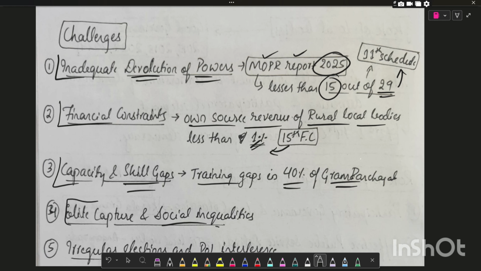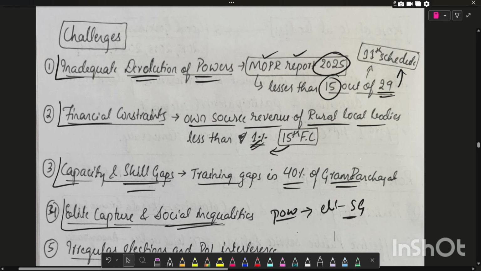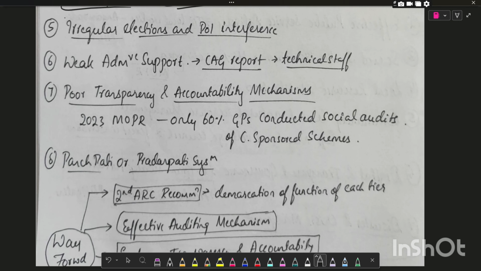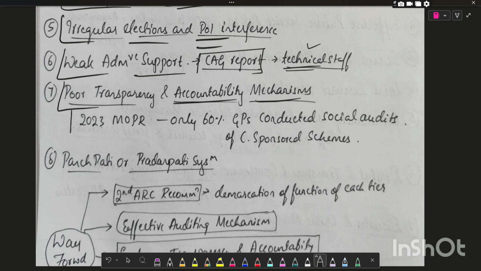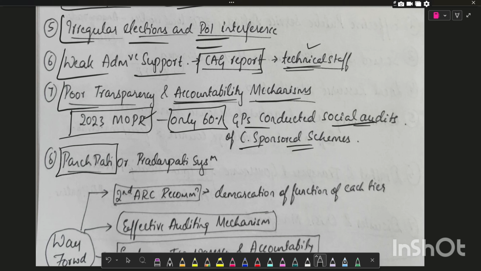Next one is elite capture and social inequalities, where powers of panchayats are captured by certain elite social groups. And next important challenge is irregular elections and political interference. Weak administrative support. According to the CAG report, there is a lack of technical staff in rural local bodies. Poor transparency and accountability mechanisms. According to the report of Ministry of Panchayati Raj, only 60% of the gram panchayats conducted the social audits of centrally sponsored schemes. The most typical challenge is Panchayat-pati or Pradhan-pati system. That is, a woman is only the symbolic head where real power is exercised by her husband. That is called the Pradhan-pati system or Sarpanch-pati.